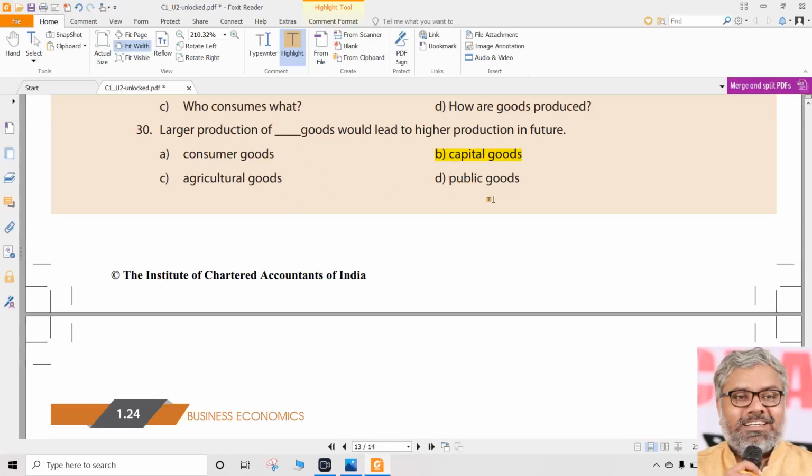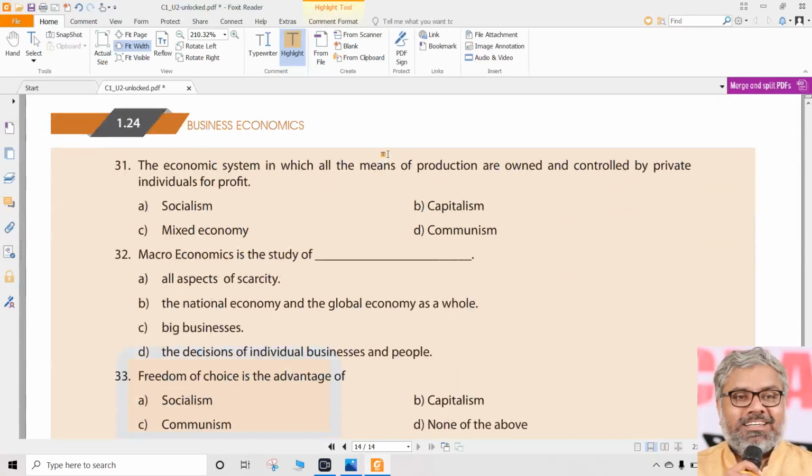See, public goods is something different that has a different theory altogether. That has nothing to do with production and all. These are welfare goods, public goods, for example, health, education, safety, security, law and order, etc. Those are all called public goods. That has nothing to do with higher production directly. So the correct option will be B, capital goods, Bombay. That is the correct option for question number 30.